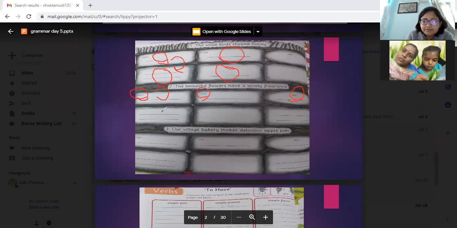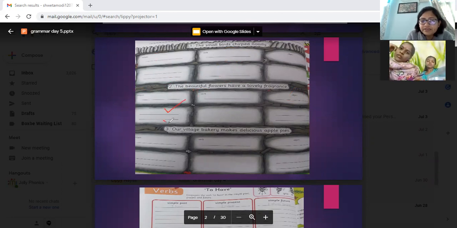And in this, the beautiful flowers. Okay. Can you see the beautiful? Yes, ma'am. So we have 2 lines. Can you see 2 lines here? If there are 2 lines, that means 2 words. So the will come here and beautiful will come here. Now what is the subject? Flowers. So flowers will come here. Now have. So have will come in the verb.